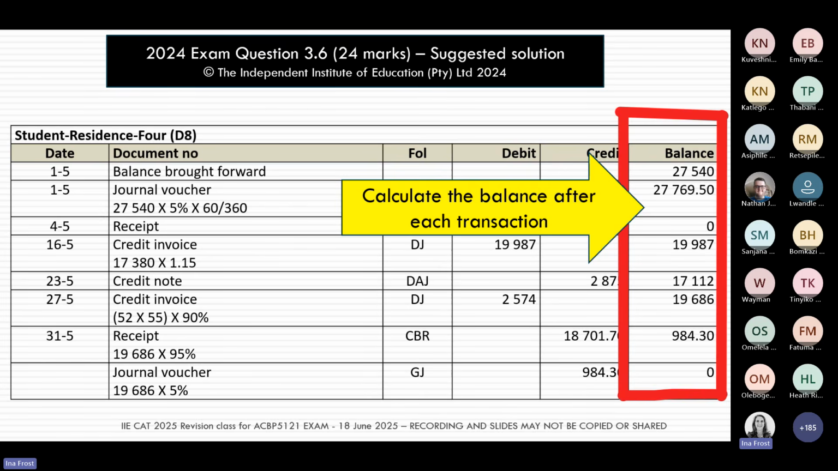And then the last thing you do is calculate your balance. In a debtors and in a creditors ledger, we calculate the balance after every single transaction. Often we see students just leave that column blank, or they'll do the first balance and maybe the last one. But remember, we're looking for a balance after every single transaction. So you are going to be calculating that for all of the transactions.